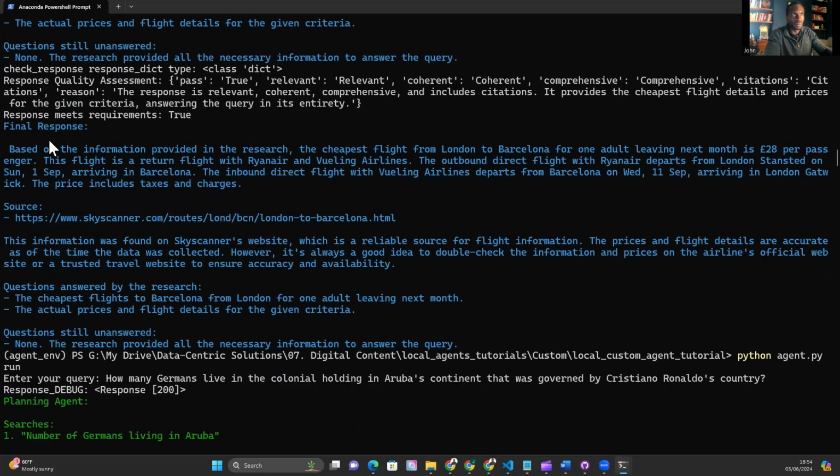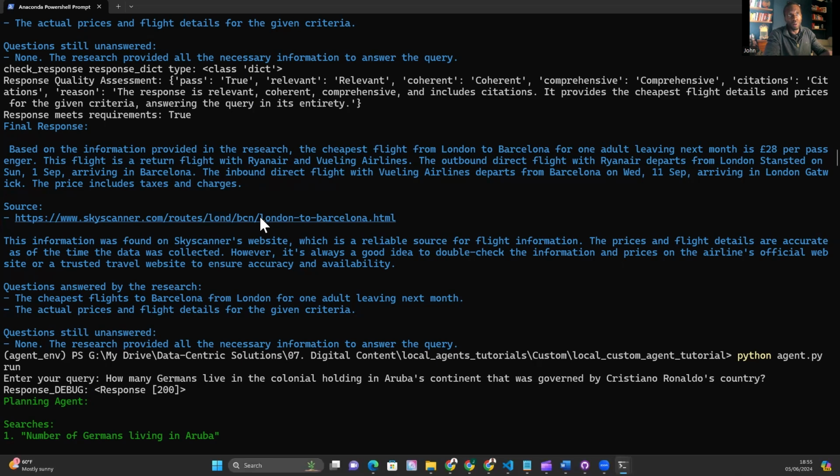So let's see what we have. Based on the information provided in the research, the cheapest flights from London to Barcelona for one adult leaving next month is £28 per passenger. The flight is a return flight with Ryanair and Vueling Airlines. The outbound direct flight with Ryanair departs from London Stansted on Sunday, 1st of September, arriving in Barcelona. The inbound direct flight with Vueling Airlines departs from Barcelona Wednesday, 11th of September, arriving in London Gatwick. The price includes taxes and charges. So this is coming from Skyscanner.